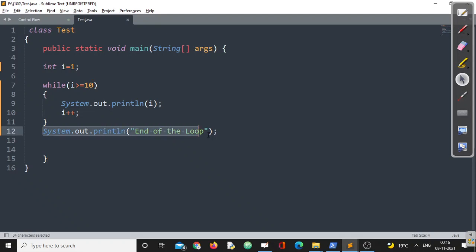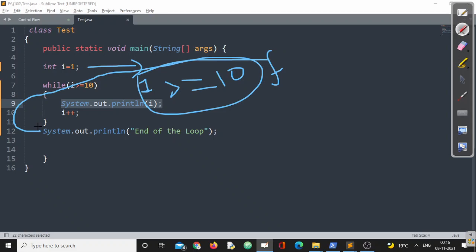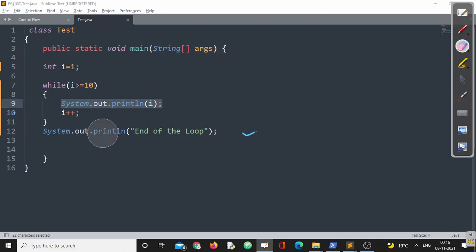Because end of the loop is printed after the loop. Since for the first time the condition will be false, no statement will be executed. i is 1. If I test whether 1 is greater than or equal to 10, is this true or false? Yes, this is false. Once false is evaluated, immediately my control will come out of the loop. Which one will be printed? End of loop will be printed, right? Okay, so now we have discussed some part of this one.